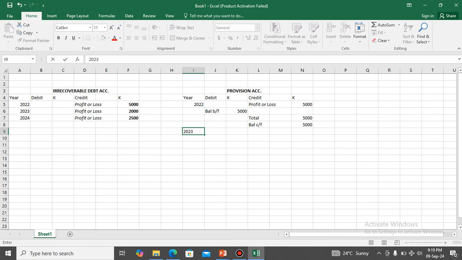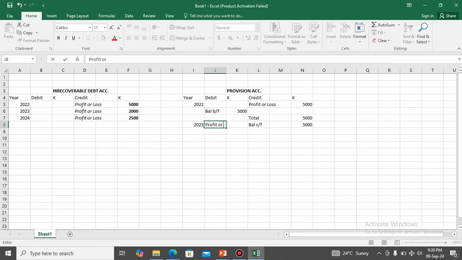And then in 2023, what happens? There's a decrease. So if there's a decrease, this is the opening balance. Then there's a decrease, what do we do? Let me move this here. Here you say profit or loss. You debit the provisions account. Why?